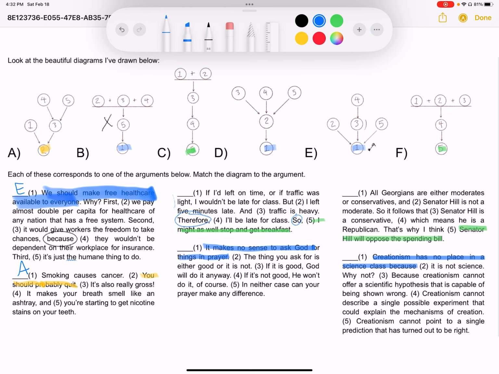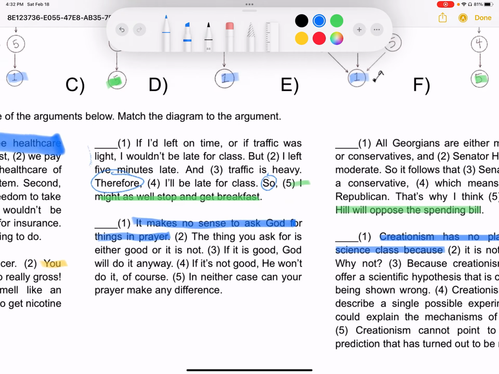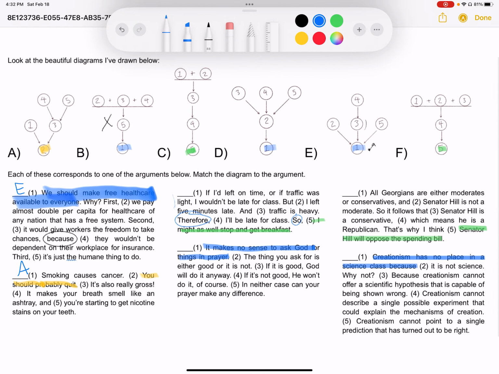You can do that with each and every one of these. You can work from the bottom up and say, how do you know that? Or you can work from the top down and say, that's why I believe the thing. And if the arguments as you reconstruct them that way make sense, you're off to the races, right? So, for example, let's look at this argument. How about this one with God and prayers? It makes no sense to ask God for things in prayer. Okay, so that's one of these 3. I'm going to pretend like I don't already know E is the right answer for the first of these.